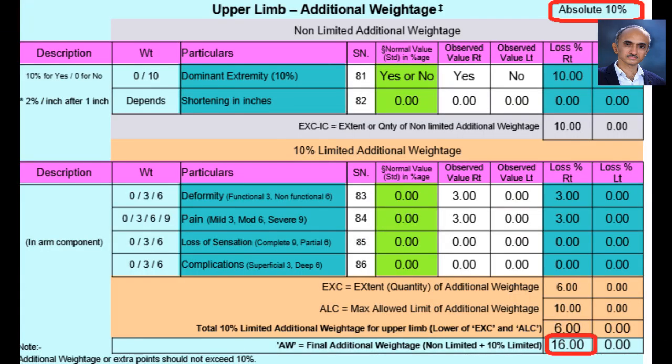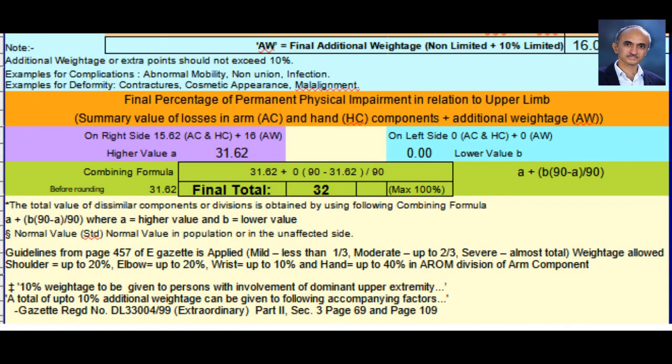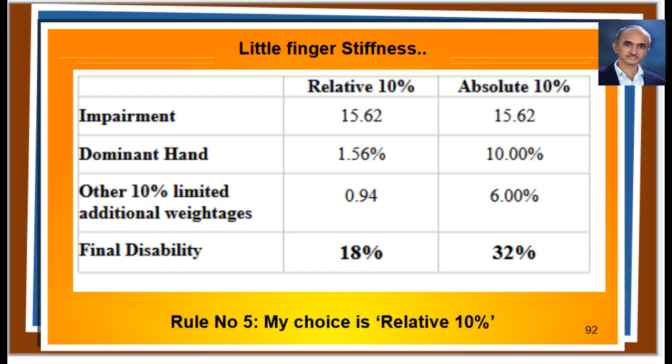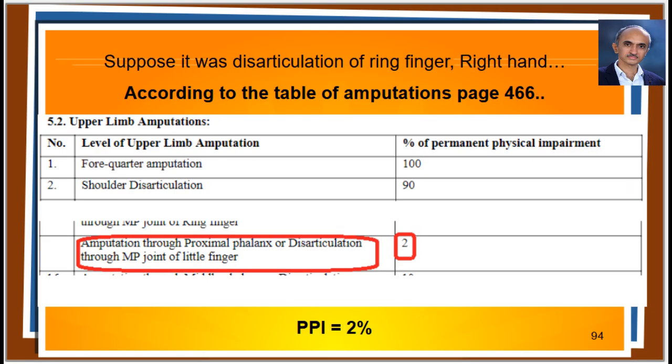In absolute 10% approach, he would have had 16% additional weightage and total disability of 32%. So, your interpretation of rule number 5 does matter. If it had been an amputation through the head of metacarpal or disarticulation of MP joint of little finger, how to calculate the disability? This example teaches us the whole picture of assessment of disability in just 4 slides.